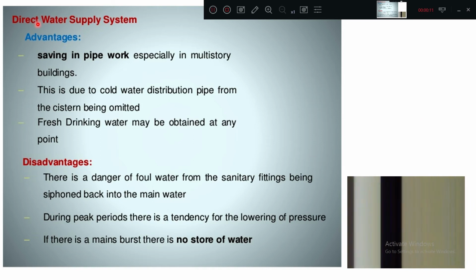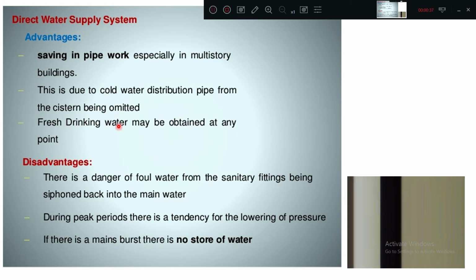Now we'll see some advantages and disadvantages of this direct water supply. Here, there is a saving in pipe work, especially in a multi-story building. So it saves a lot of pipe work because you are getting the point directly from the mains. This is due to the cold water distribution pipe from the cistern being omitted, because there is no overhead tank. So all the pipe works are omitted.